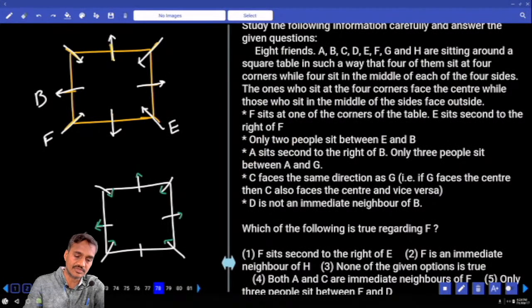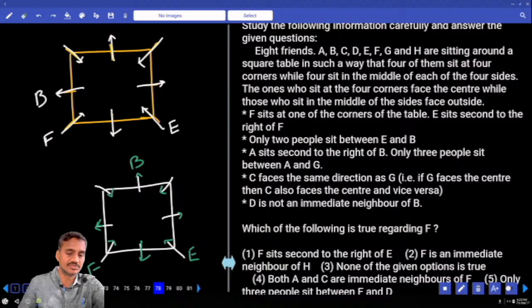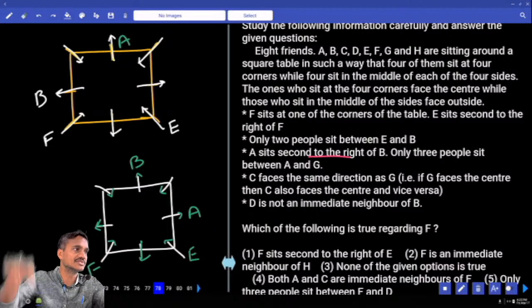And centers are facing away from this corner. And in the first one, now F is here, E is here. There are 2 persons between E and B, B is here. And next one, A sits second to the right of B. B is here, away from the center, second to the right, A is here. Away from the center, right is clockwise, left is anti-clockwise. Towards the center, left is clockwise, right is anti-clockwise.